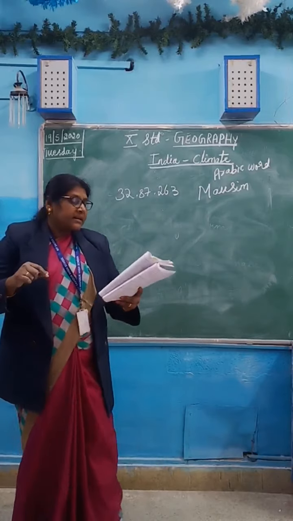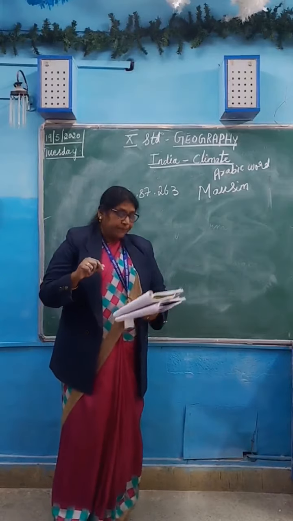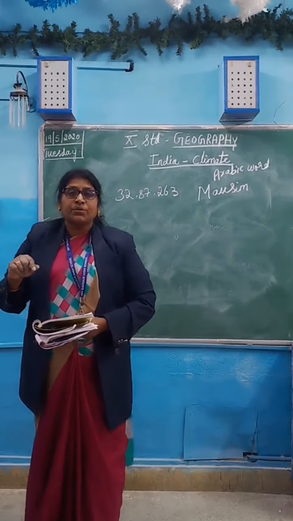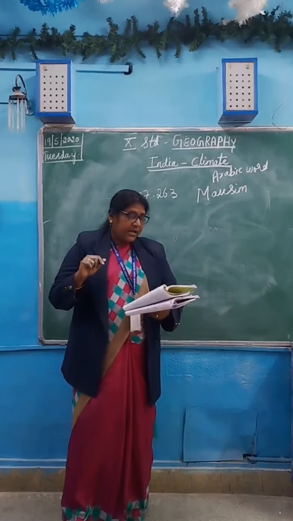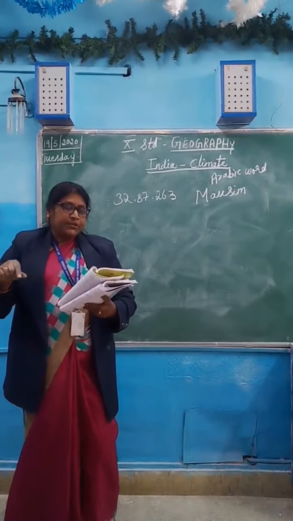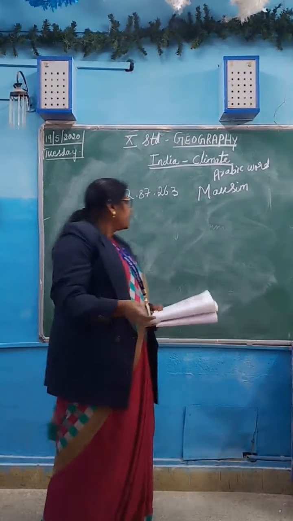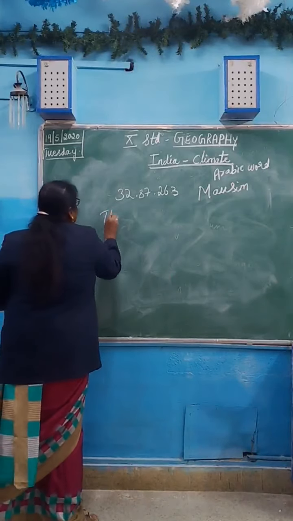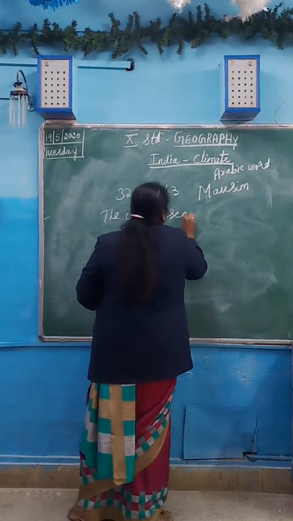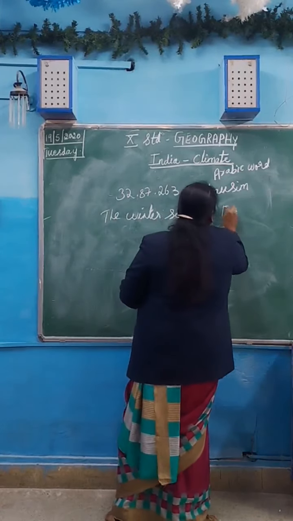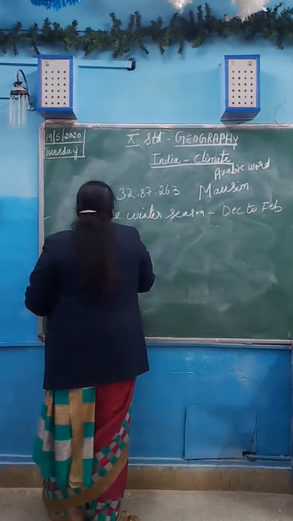The Indian climate is influenced by water bodies, relief features and monsoon winds. It depends on these features, so the climate of India varies from one region to another and from season to season. Climatic seasons: the first season is the winter season, which starts from December to February.